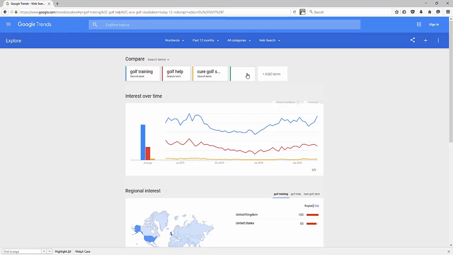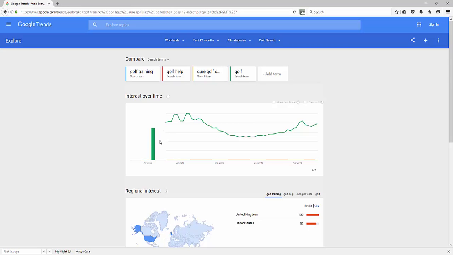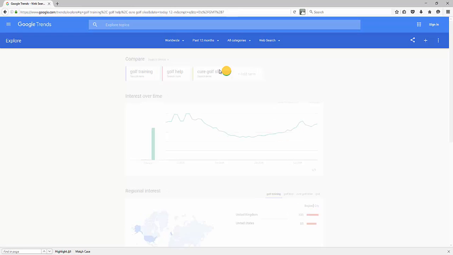I could do the phrase golf, for example, and notice it's going to color code it. So this one's red, golf help is red. So it's going to help me identify that, obviously that's up there. Now look proportionately, the phrase golf is obviously going to be getting a lot of traction there, a lot of traffic, but that's a way you can kind of go in there and just identify what keywords.